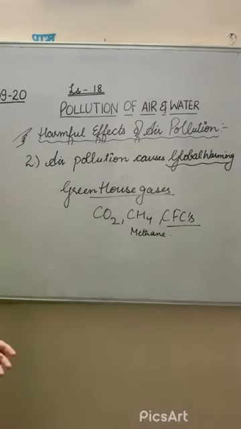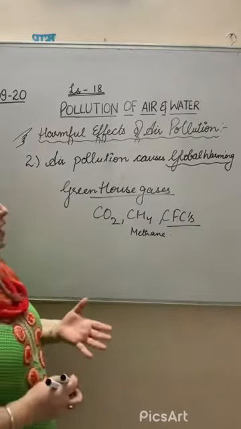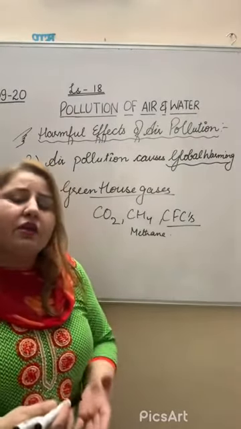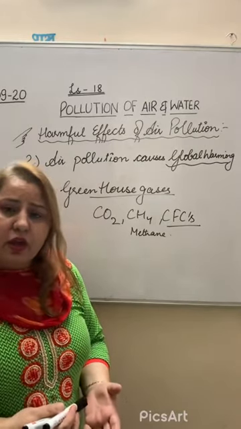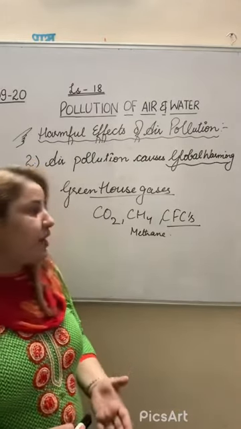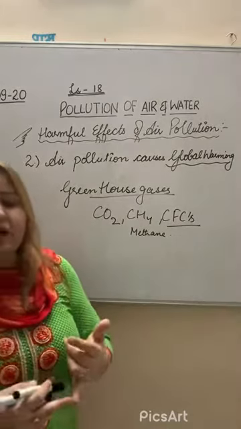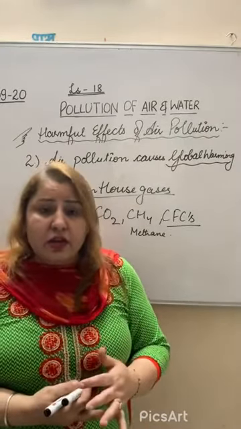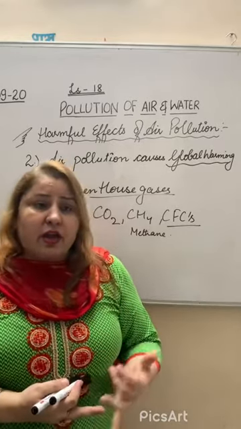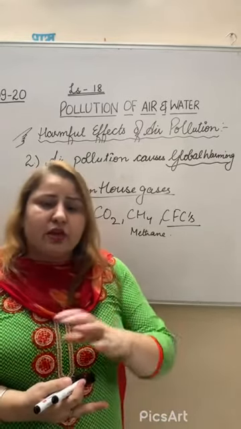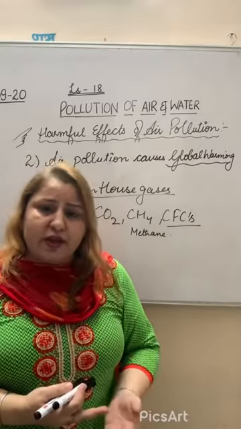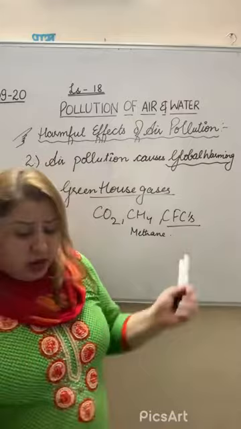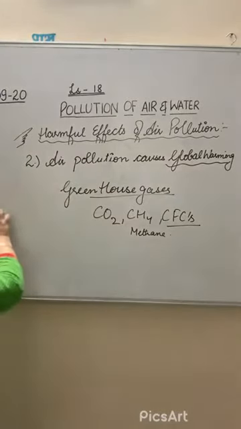When greenhouse gases increase in our Earth's atmosphere, they increase the temperature of the Earth's atmosphere, and by increasing this temperature a number of things happen: polar ice caps start melting, glaciers start melting, and floods occur. Different effects will be there. Agriculture will be destroyed, because when there is too much flood, these things will happen. Now we will discuss the effects of these.